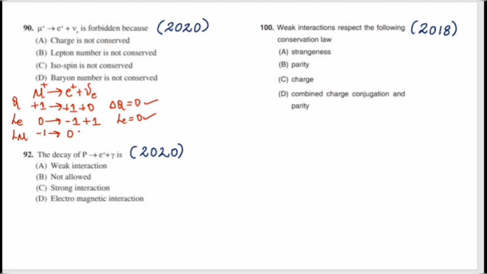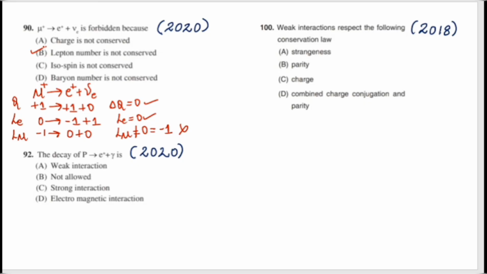Electron we will not consider here, so the lepton number of muon is not equal to 0, it is equal to minus 1. So lepton number is not conserved in the first question. I hope everyone understood. Let us move to the next question.